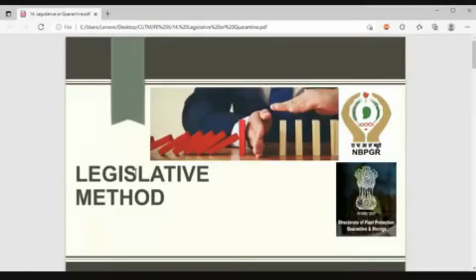Okay, so today we'll discuss this legislative method. What I have told you previously, what is legislative method? You see this picture, what is he doing? In this picture, what is happening? You see he has kept his hand. Yes or no? Why is he doing that? To stop the odd one. Quarantine, sir. That means these are for quarantine. Yes or no? Very good.